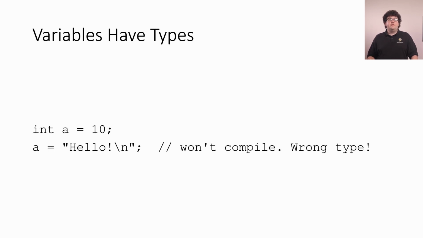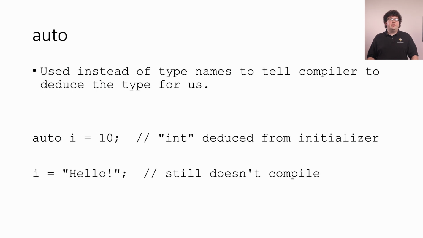For these times, it's useful to be able to ask the compiler to figure out what the type of a variable should be for us. This is exactly what the auto keyword is for. When we declare a variable, we can use auto where the type name would normally be. This tells the compiler that it should look at the initialization for the variable and deduce what type we're going to store for us. For example, this simple variable declaration is deduced to use the int type because we've initialized it with an integer literal.